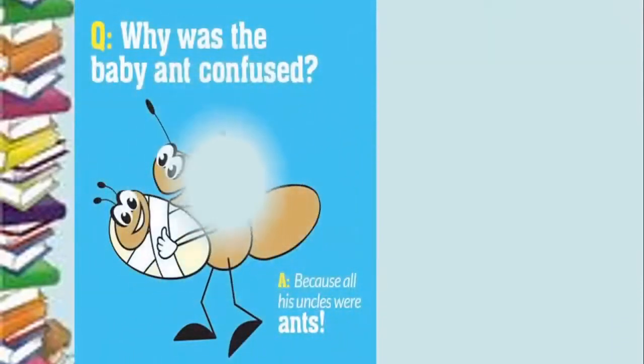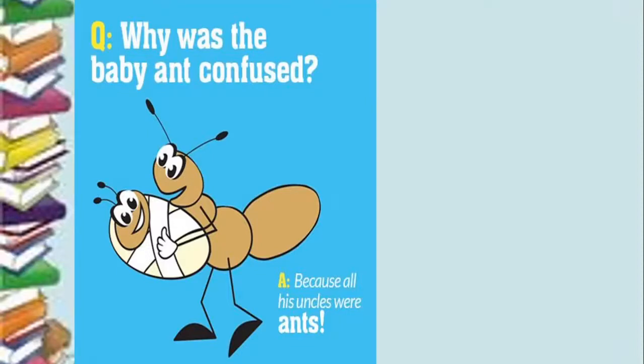See, why was the baby ant confused? Because all his uncles were ants. So you got the point? How words are used in order to make the situation funny or to create a joke. Now ants are all ants only. Why is this baby confused? Because all its uncles are ants. So this is the use of pun.